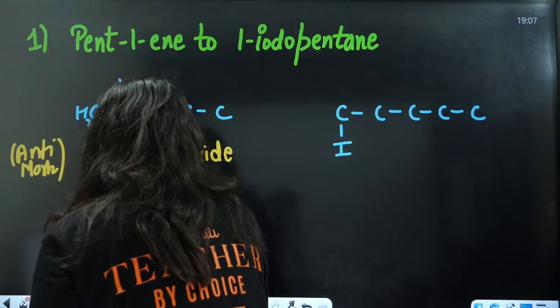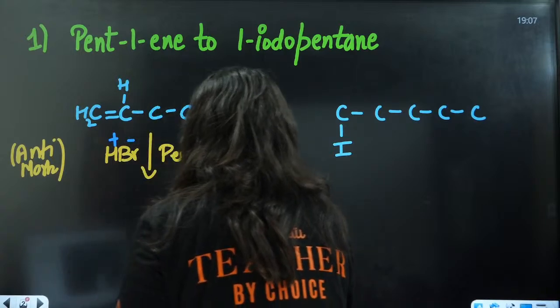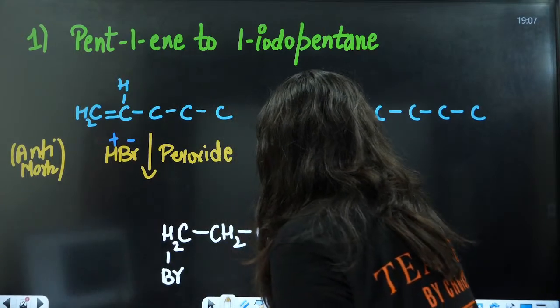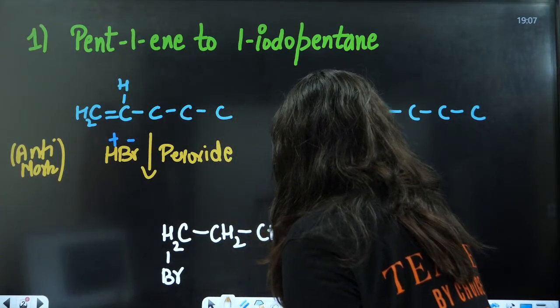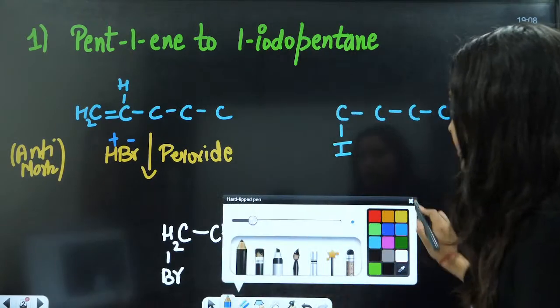This is going to be CH2. This is Br. This is CH2. This is CC. You can write it CH2, CH2, CH3. Okay. Now, to convert